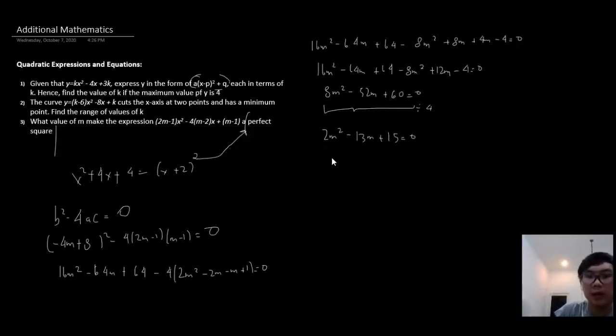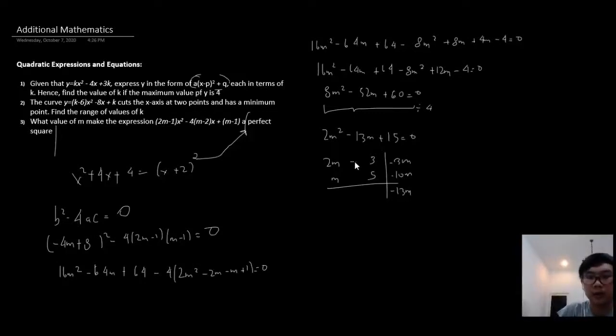So right now we can factor it out again. So we have 2m and m here. We have 5 here, and we have 3 here. So we have 10m and 3m. And to make it negative 13, we have negative 3 and negative 10, so we have negative 13m.